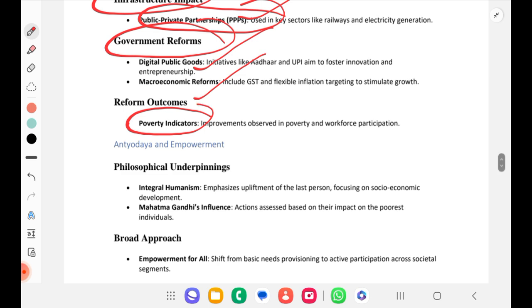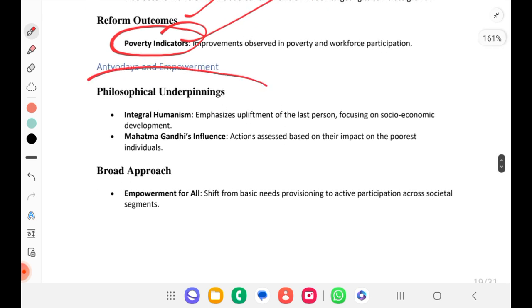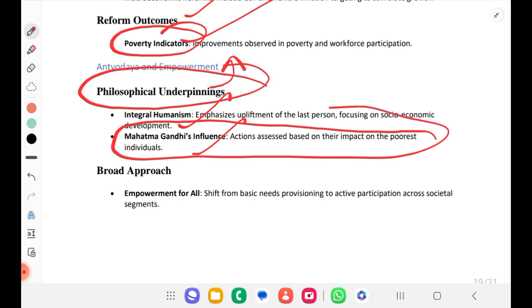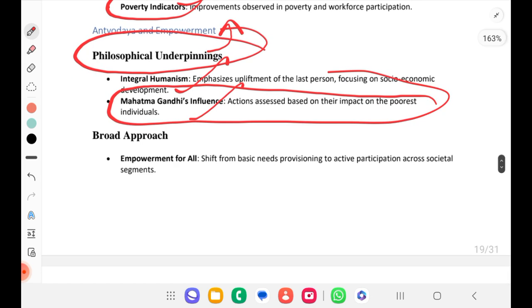The philosophical underpinning is under Antyodaya and empowerment: integral humanism, Mahatma Gandhi influence. So the impact on the poorest of individuals should be emphasized, and the broad approach is empowerment for all.